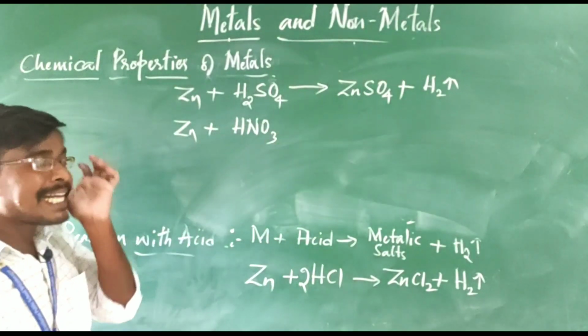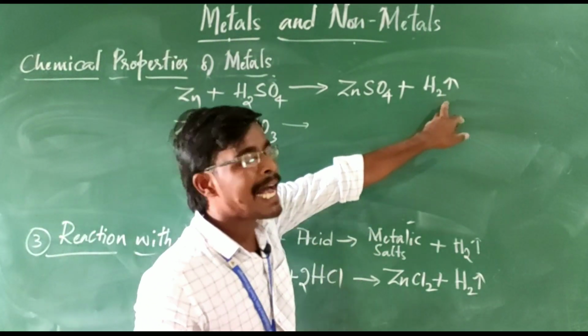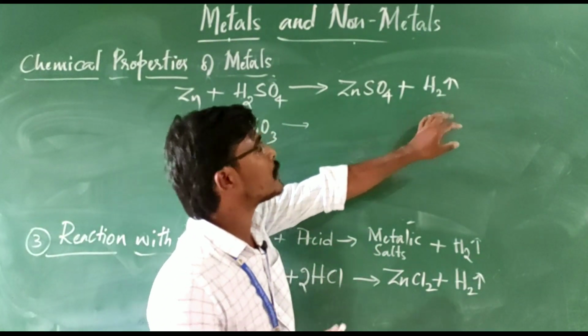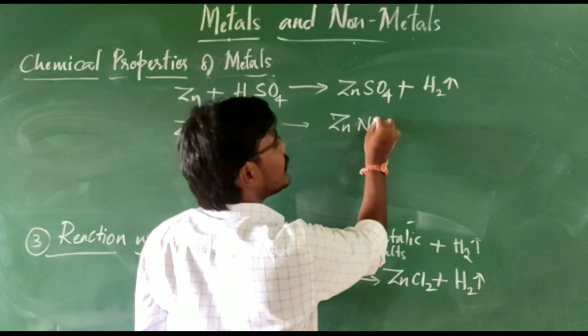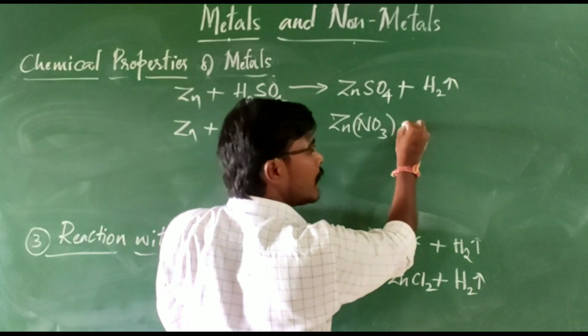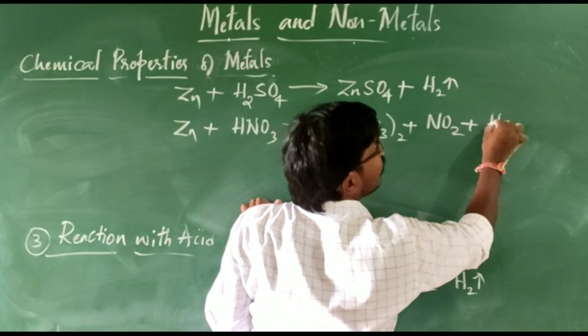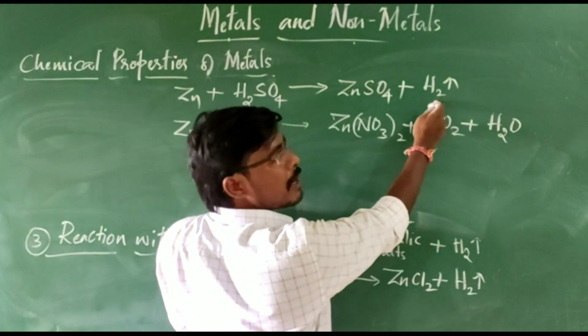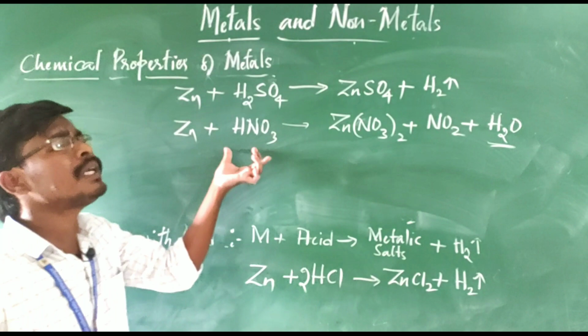If nitric acid is there, there is no formation of hydrogen gas, but in place of hydrogen gas, another compound like zinc nitrate, as it is a salt, will be formed. With that, nitrogen dioxide and water molecule. There is no liberation of hydrogen gas, but there will be formation of water molecule. Then what is the reason?